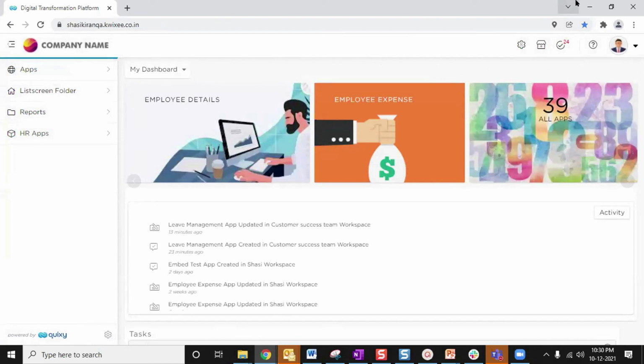I hope you understood the whole app creation process, the 6-step process. This is a very brief walkthrough that we have given to create an application. I hope you understood how to create an application, maybe not the complex things, but at least the basics of app creation.